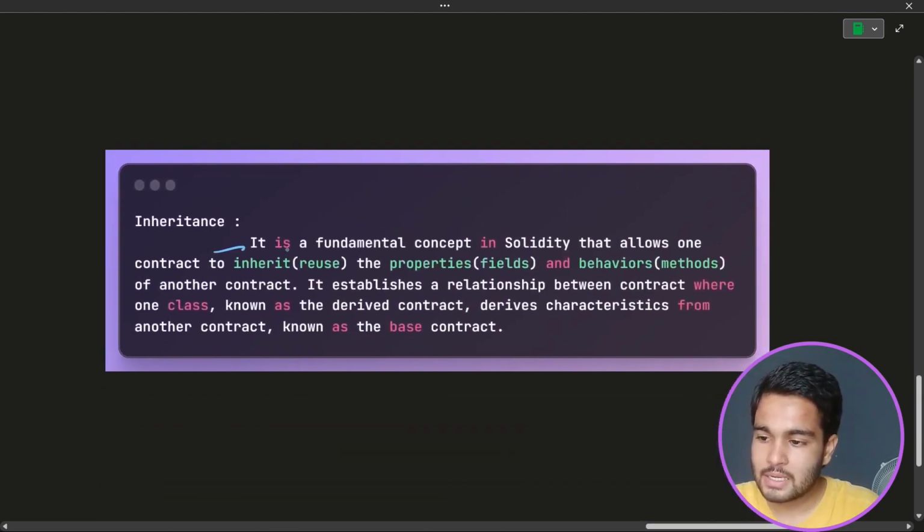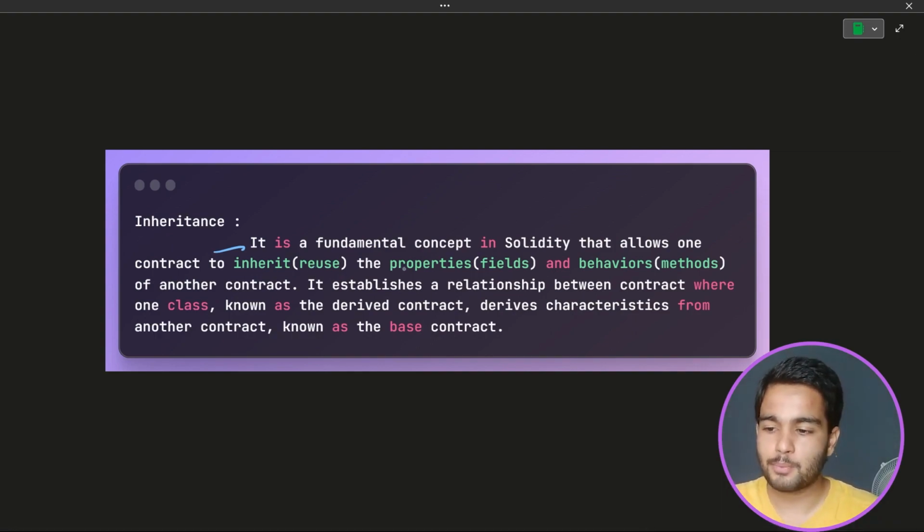Inheritance is a fundamental concept in Solidity that allows one contract to inherit or reuse the properties or fields of another contract. Fields mean the state variables, and behaviors mean methods or functions. So that's what I had told you: using inheritance, a contract can reuse the state variables and functions of any other contract. It establishes a relationship between contracts where one contract, known as the derived contract, derives the characteristics or behavior from another contract, known as the base contract.